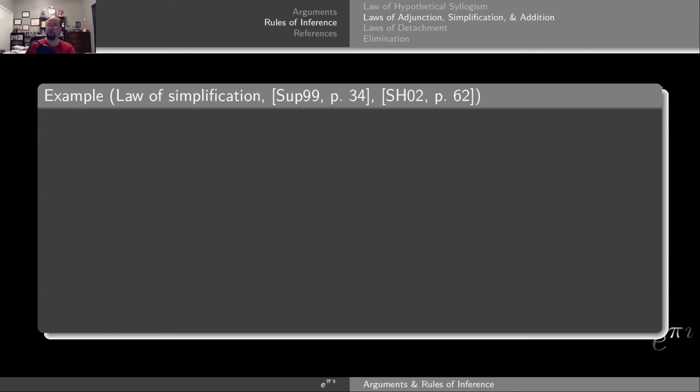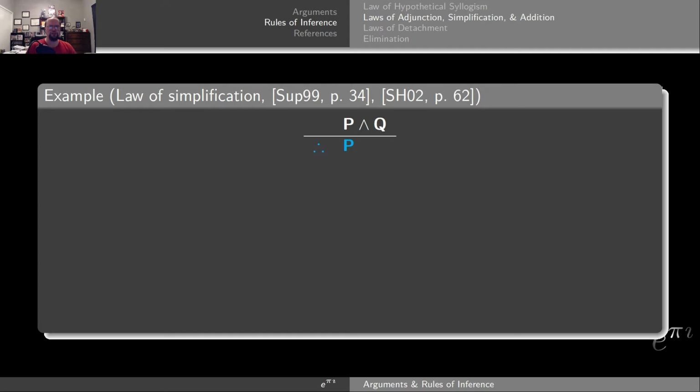Next, let's consider the law of simplification. The law of simplification has a single premise that leads to a single conclusion. The premise is P conjunction with Q. The conclusion is that P must be true. Basically this means that I can rip off the Q and throw it away and regard P alone as being true. To show that this is a valid argument, what I need to do is take P conjunction with Q and show that that implies P.